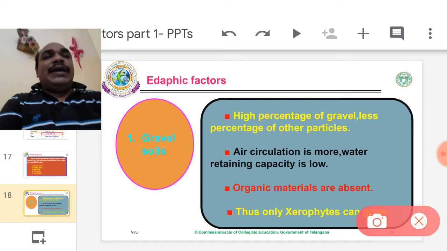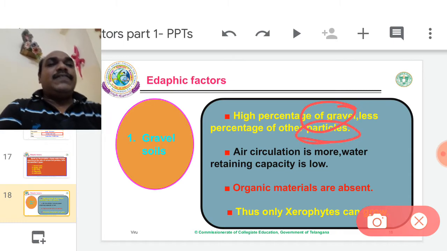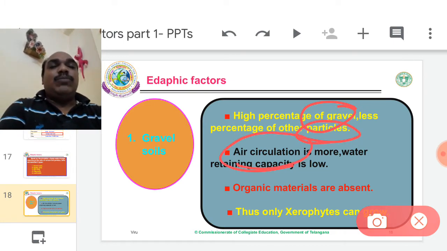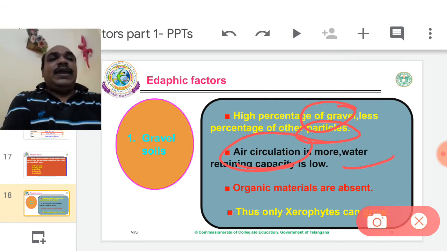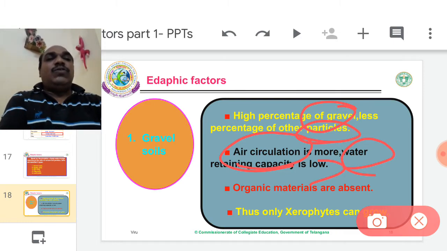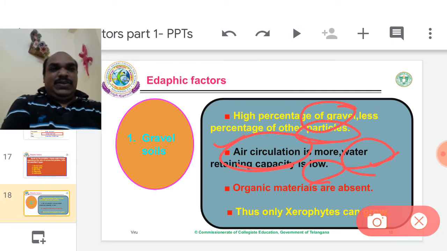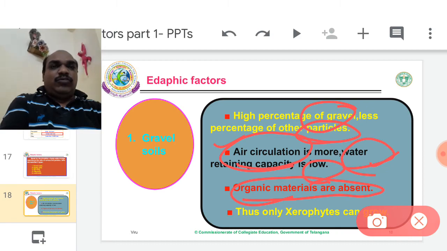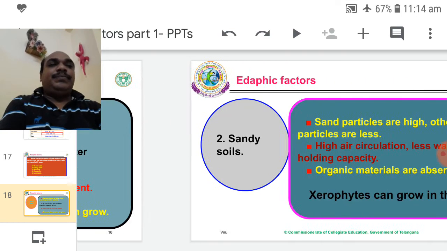Therefore, the percentage of gravel is high and other particles are less. Air circulation is more because soil particle size is big, but water retaining capacity is low. In between the particles air circulation is more and water drainage is very high. Organic matter is also almost absent. So it is suitable for xerophytes. Only xerophytes can grow in gravel soils.